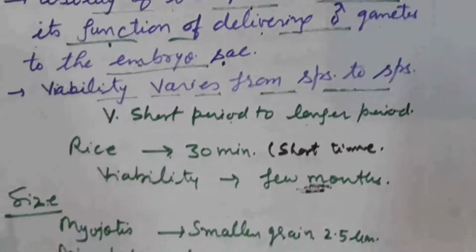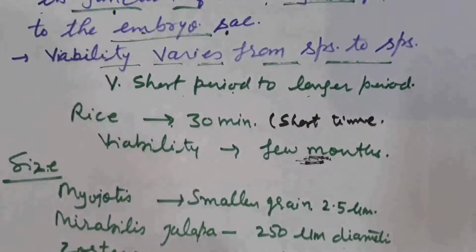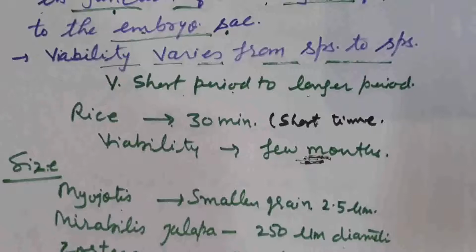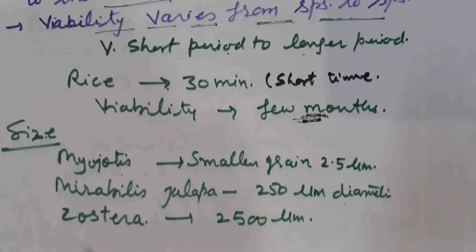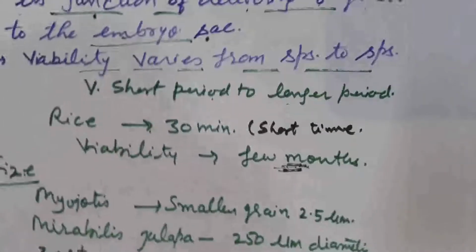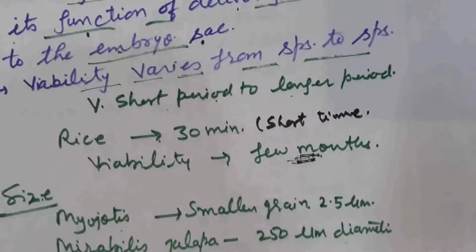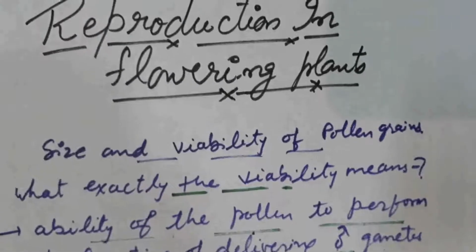The size of the pollen grain also varies from species to species. The smallest pollen grain size is observed in case of Myosotis, which is 2.5 μm. In case of Mirabilis jalapa, the size of the pollen grain is 250 μm. It is the diameter of the pollen grain. And the largest size we observe in case of Justicia, that is 2500 μm. It is the longest pollen grain we observe in nature.